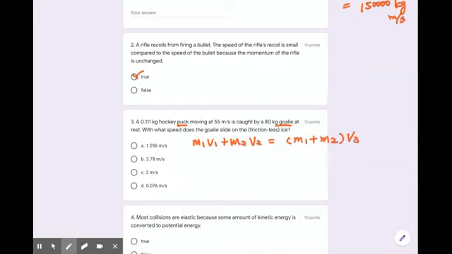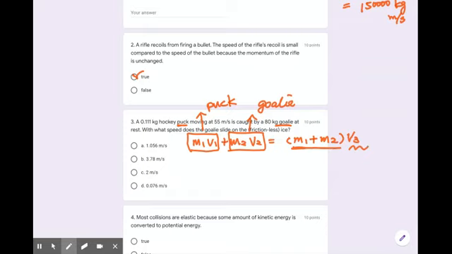In your practice, in your homework, we have this equation. This just means, okay, momentum is m times v, right? Momentum of first object, which is the puck, plus momentum of the second object, which is the goalie, is equal to, once the goalie caught the puck, they move together with the same speed because they're moving together. All you have to do is plug in your number here.